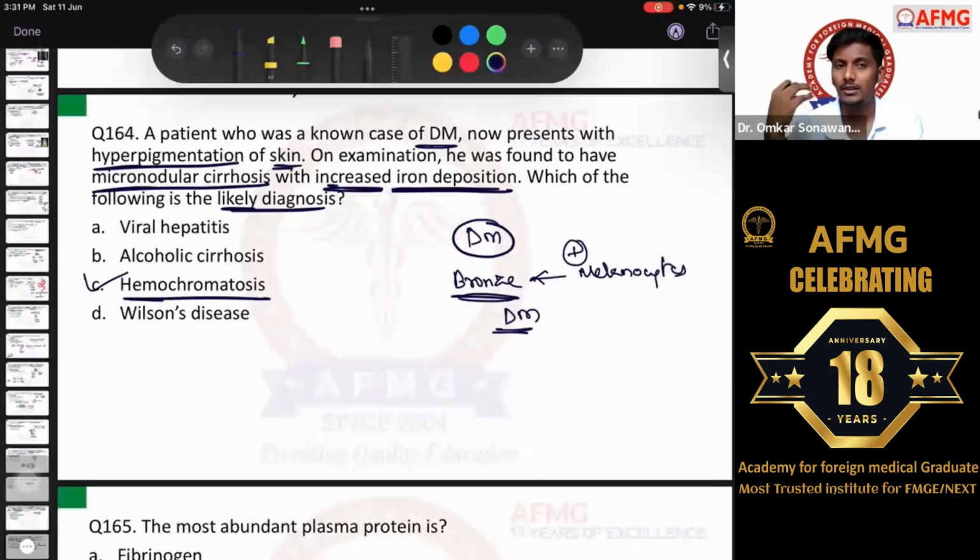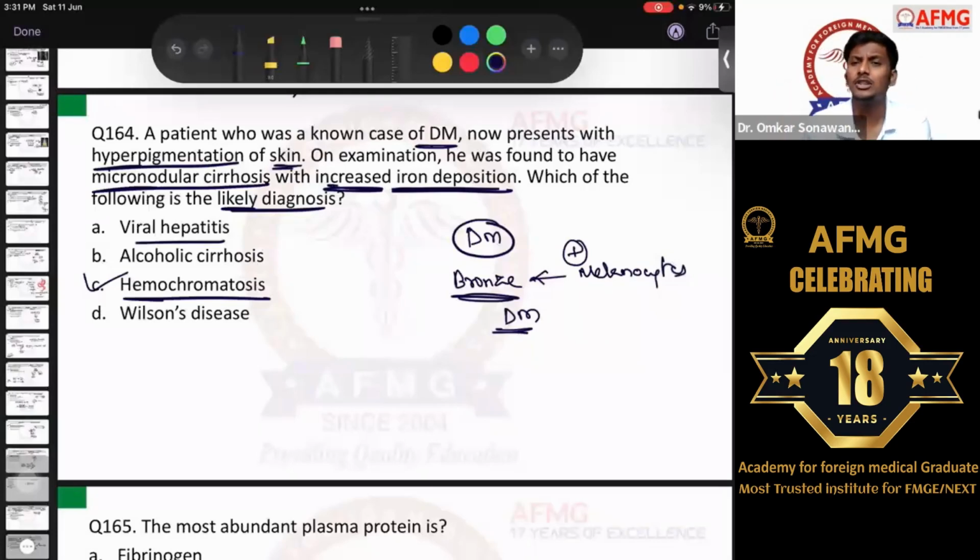So therefore, the liver will suffer from micronodular cirrhosis. Along with that, if it activates the melanocytes, it will cause bronze pigmentation of skin. Along with that, if this excess of iron deposits in the pancreas, it will lead to dysfunction of pancreas, leading to decreased insulin secretion, causing diabetes mellitus in the patient, right? So bronze diabetes along with increased iron deposition, straight away go for hemochromatosis as the answer.